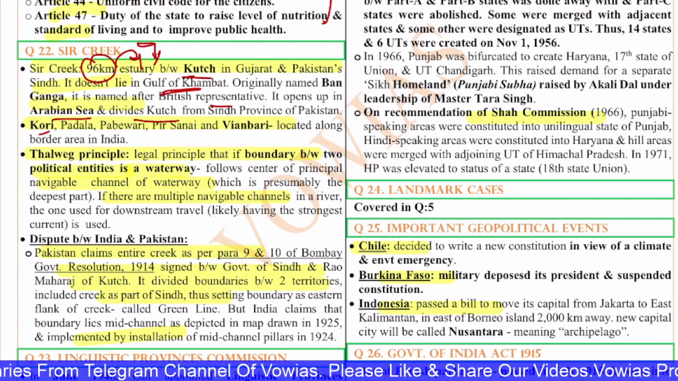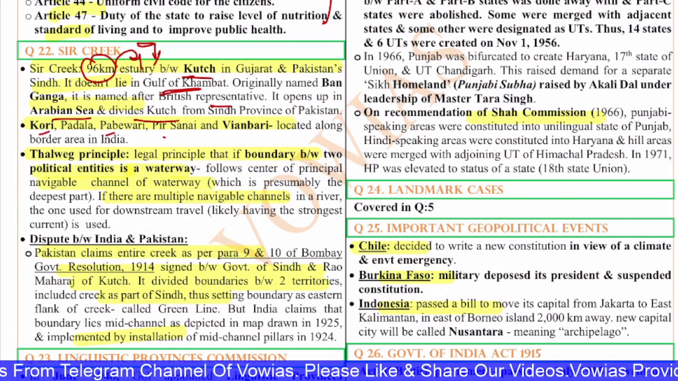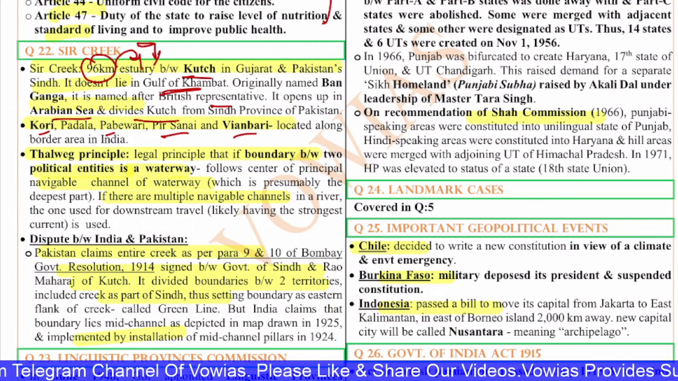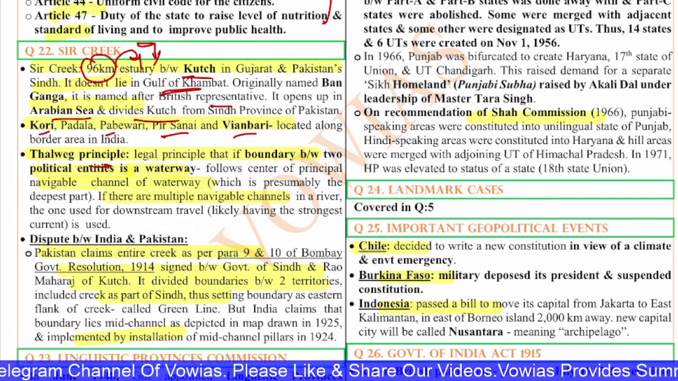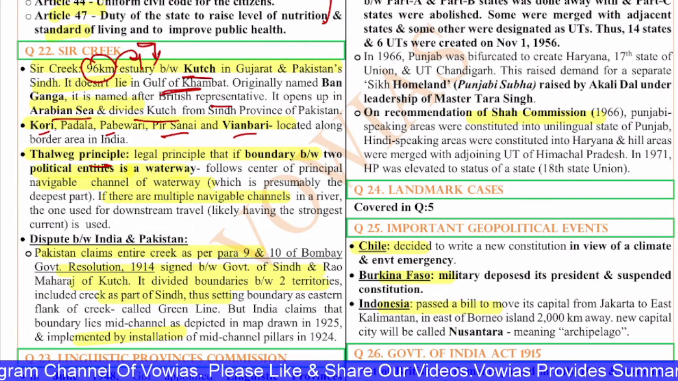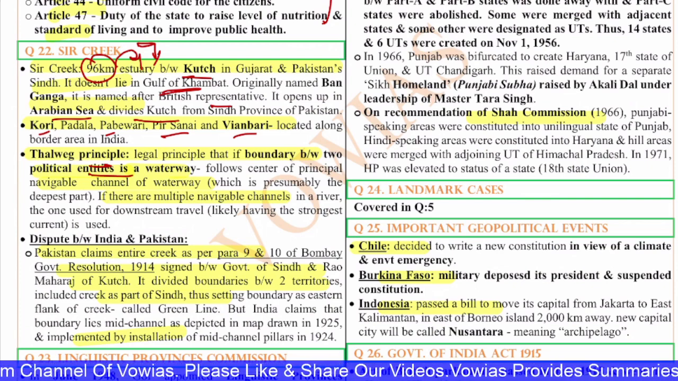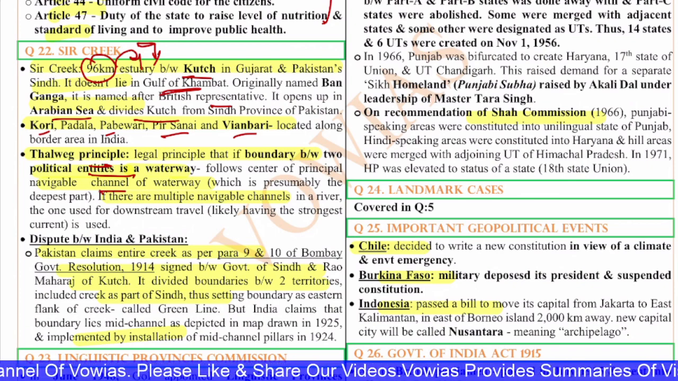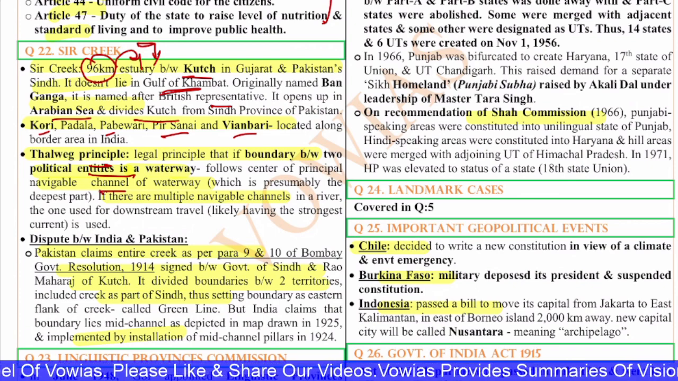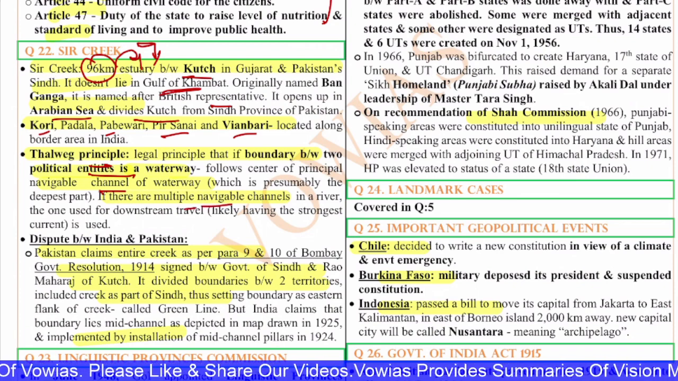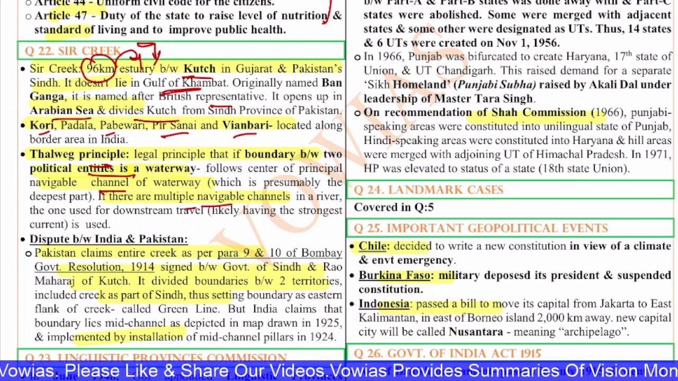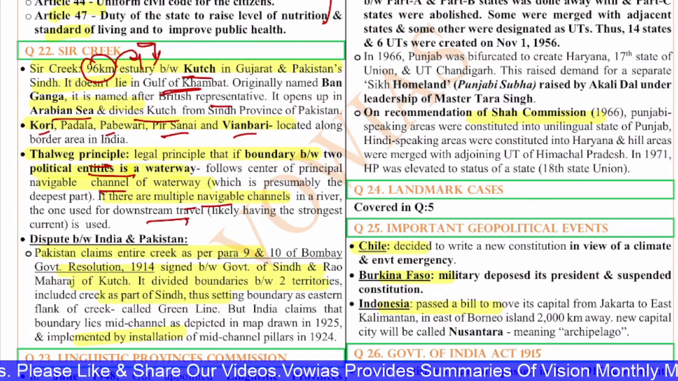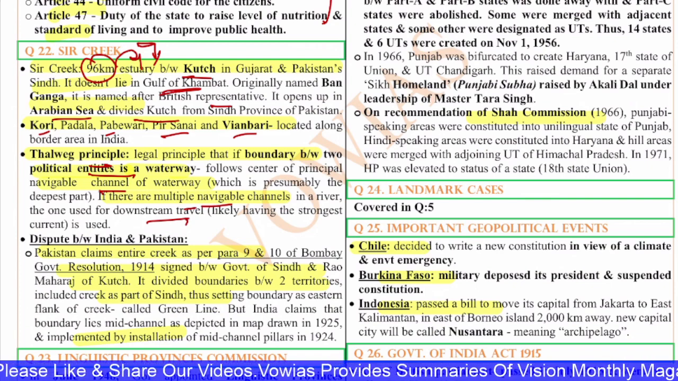Next we have Kori, Padla, Paveri, Pinsanai and Pinarbari located along the border area in India. You have the Thalweg principle, which is followed by most of the countries. It says that the legal principle is that the boundary between two political entities, if it is a waterway, follows the center of the principal navigable channel of the waterway, which is presumably the deepest part. So if there are multiple channels in the river, the one used for downstream travel, which is likely to have the strongest current, is used. So this principle is actually used.